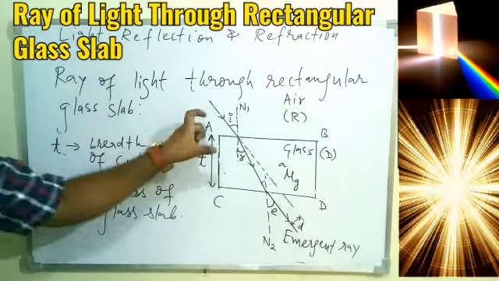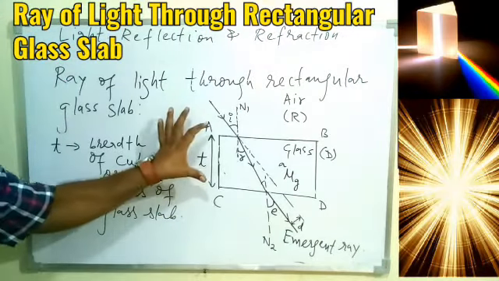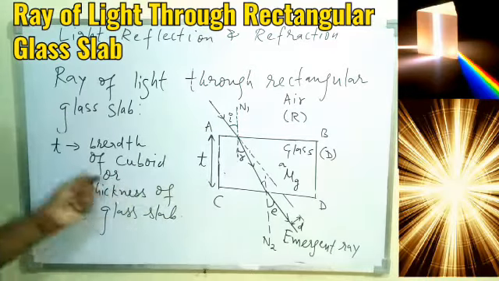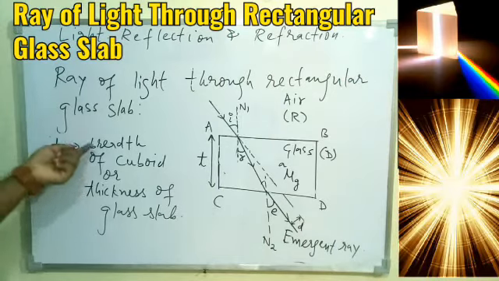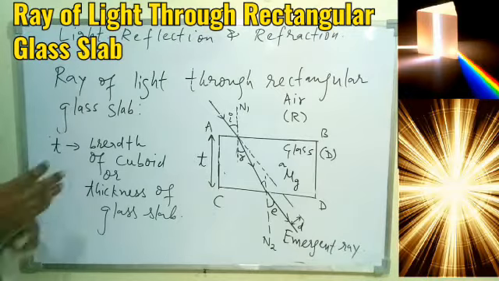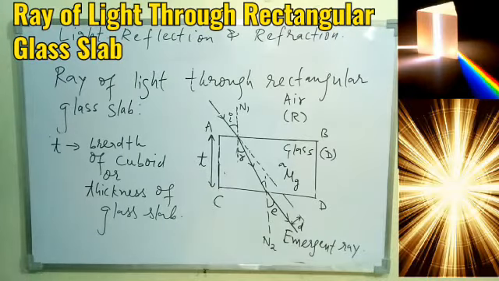That is the thickness through which the light will travel. The distance through which the light will travel is basically the thickness of the cuboid, or that is also called the breadth of the cuboid. So why am I writing these terms? Because somehow they are going to be related with each other with a formula.